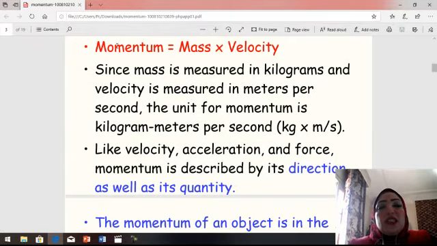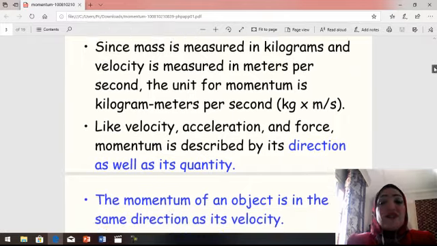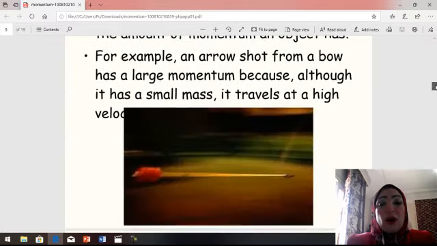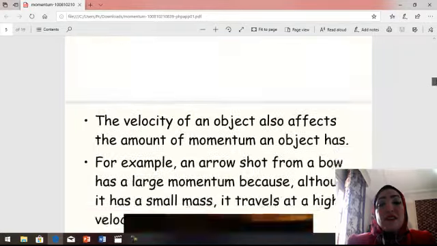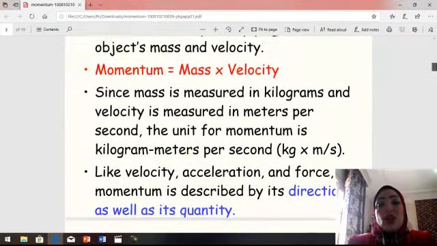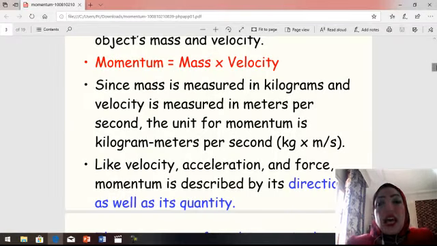Momentum is, this is the equation, mass times velocity. If you write it by abbreviation, momentum takes the letter P, mass takes the letter M, velocity takes the letter V. So if you write it by the abbreviation, P equals M times V. This is the equation of momentum.